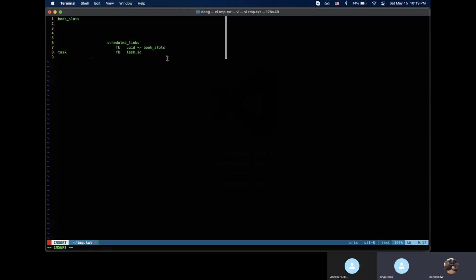Wait, book slot, you want another table for book slot? Oh no, it's not a table. I mean, what table particular cat just created? I forgot the table name. Book links, or no, it's called booking links. Yeah, that's okay, booking links. So you want to have a foreign key to booking links? It's kind of for now. At least we need to identify.